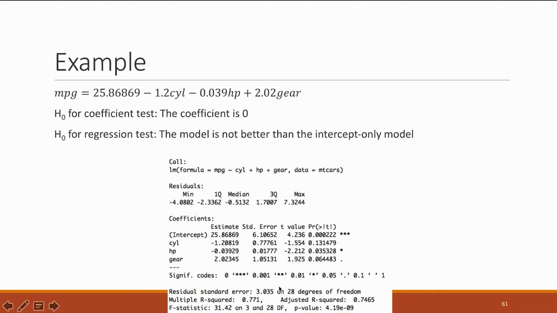In the R output, you can also see the adjusted R squared and the multiple R squared. When we talked about metrics, we mentioned that these are used to estimate the performance of regression models. The adjusted R squared takes a value between 0 and 1 and penalizes models that contain more variables. This number here means that the model performs quite well overall, as the value is quite close to 1.